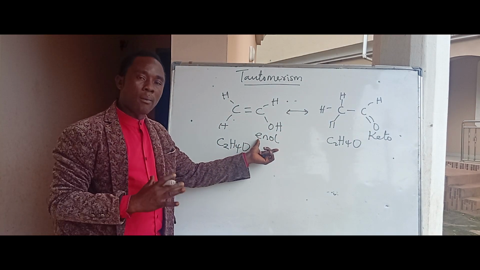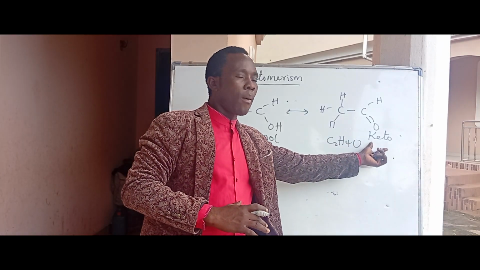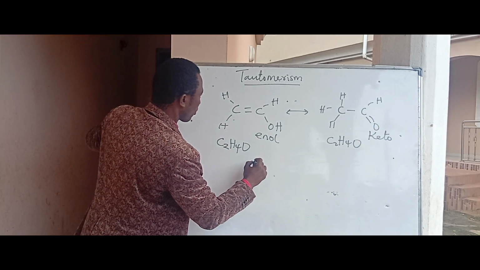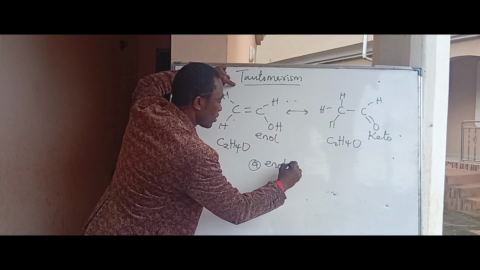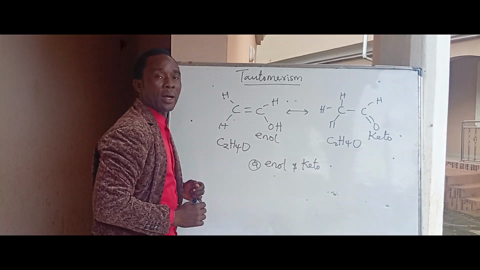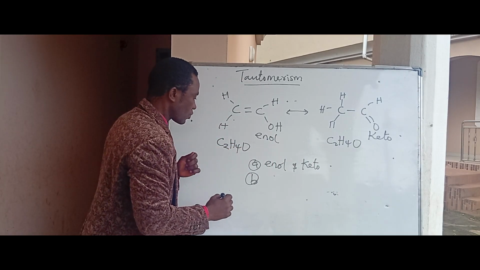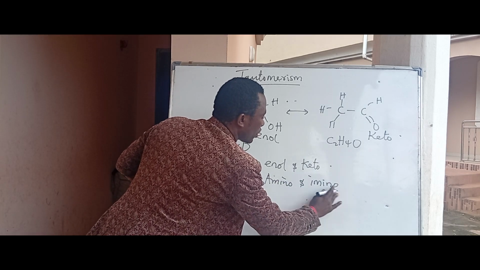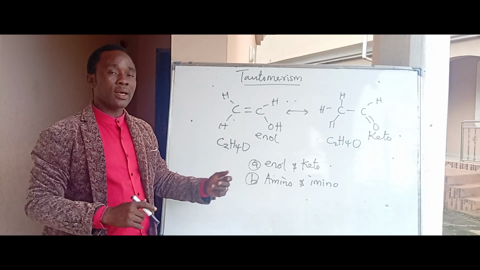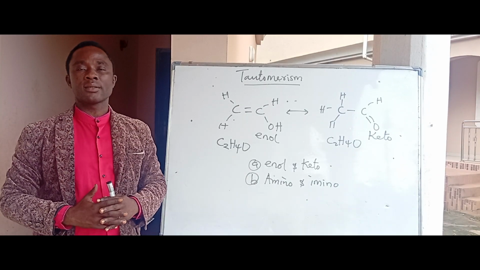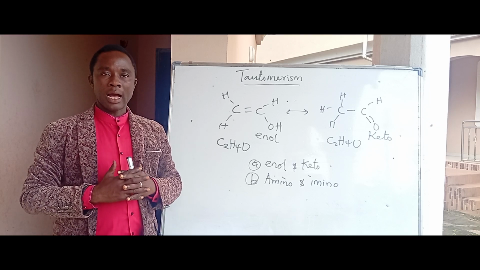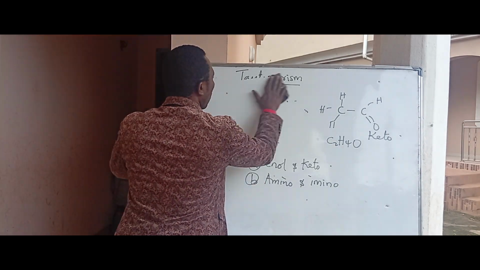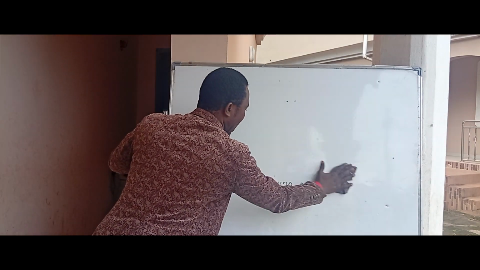So any enol form of a compound and the keto form of the same compound are isomers. Tautomerism exists in enol and keto forms of a compound. It also exists in amino and imino forms of a compound. That is where you find tautomerism. Now we are through with the structural isomerism, so we can go to the stereoisomerism. Now, what are stereoisomers? That is where we should start before we take examples.